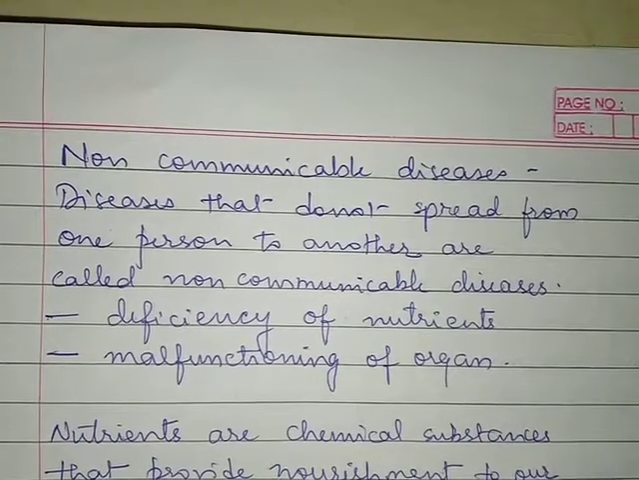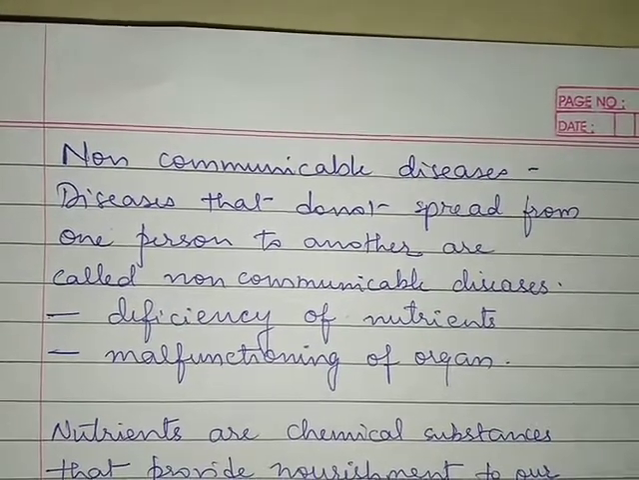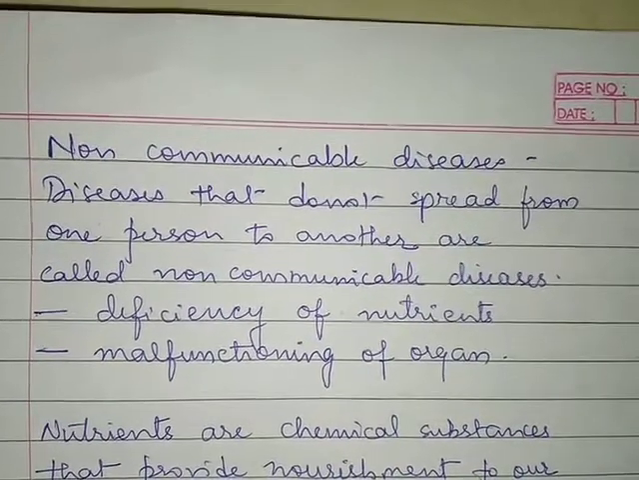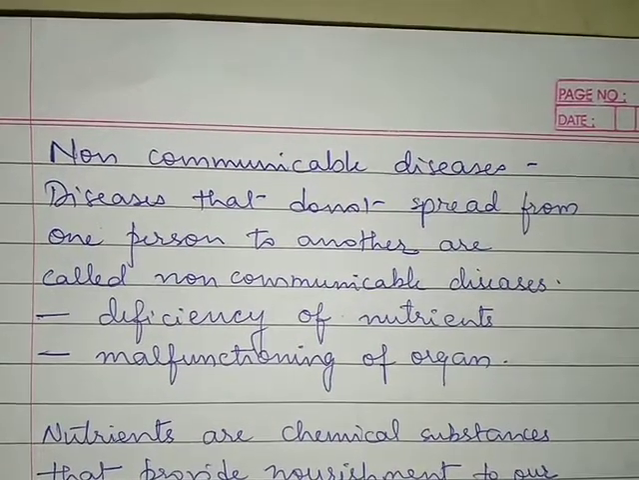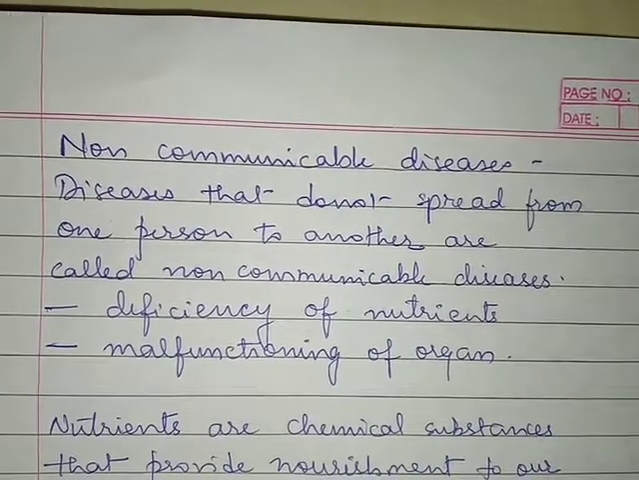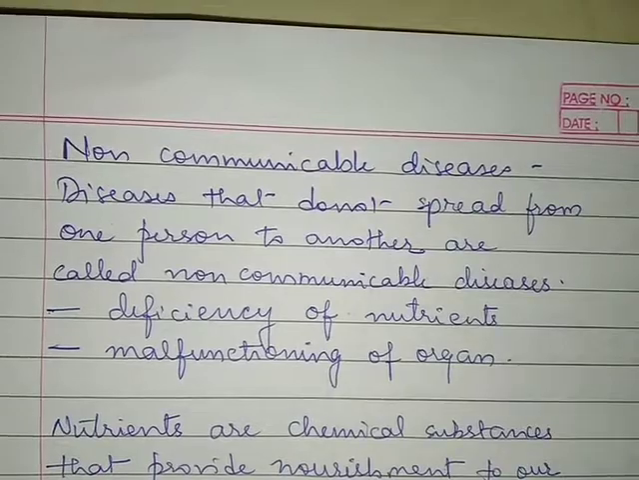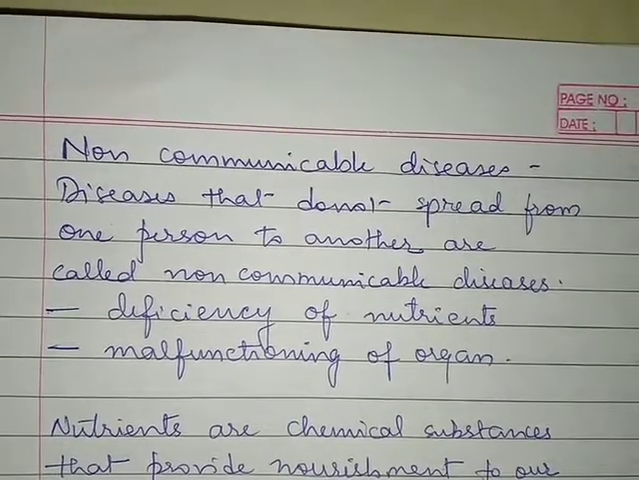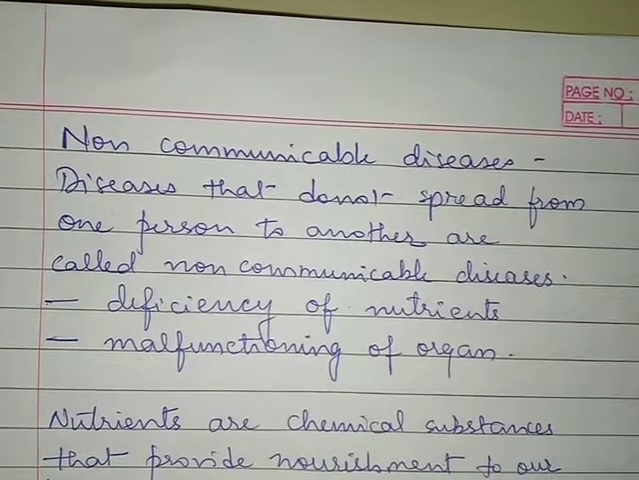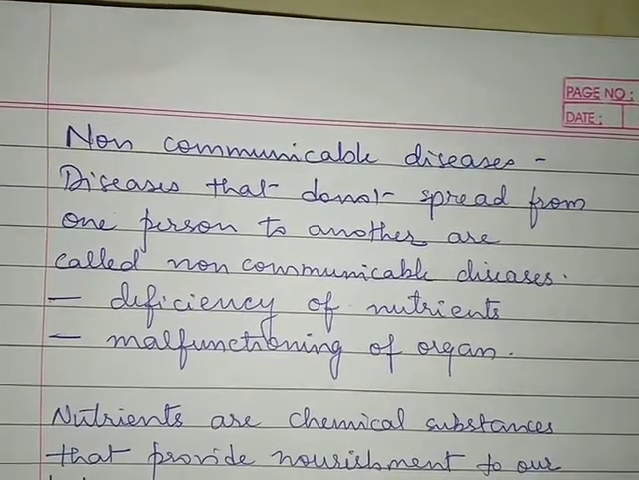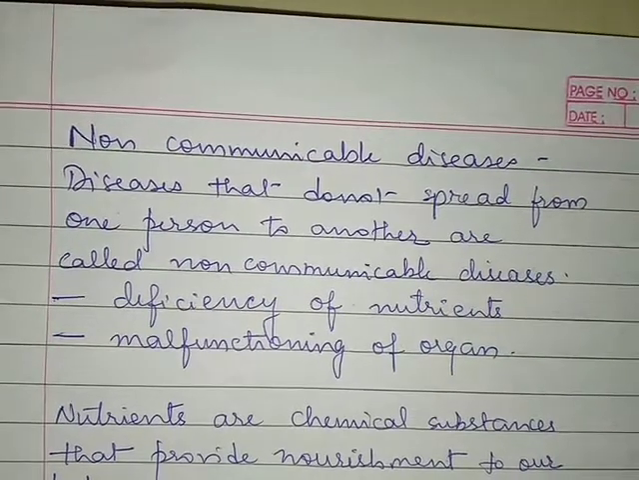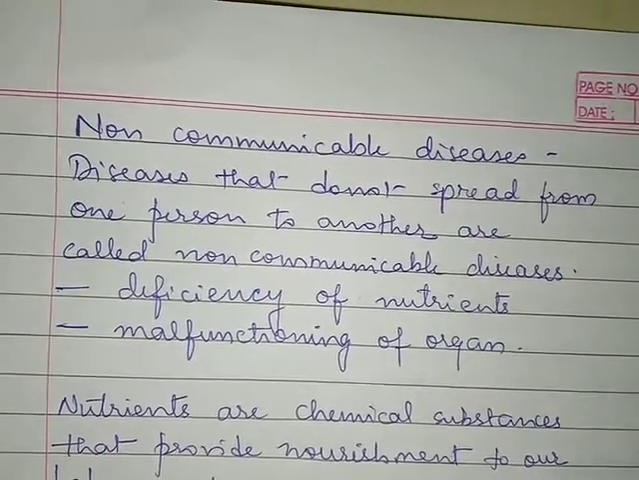Now, non-communicable diseases can be inherited from parents. When I say inherited, that means the disease is present in the parent and then it will be transferred to the child. So that is called an inherited disease or genetic disease. Then we have mental disorders like depression and anxiety. These are also examples of non-communicable diseases.